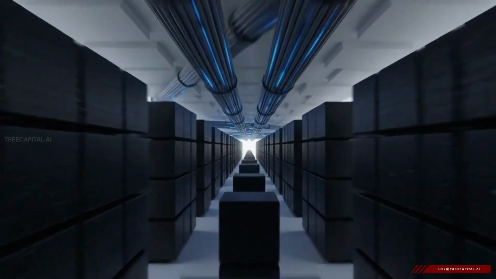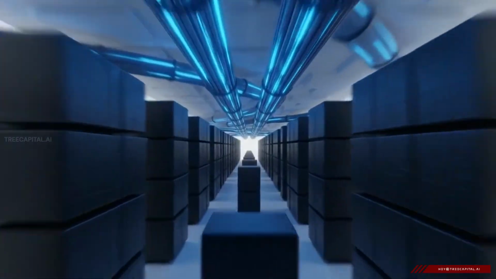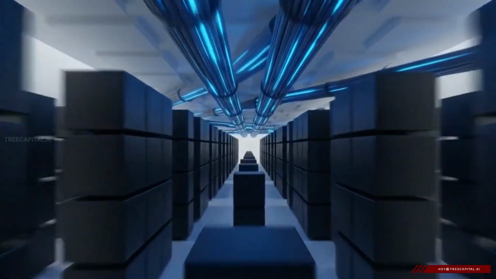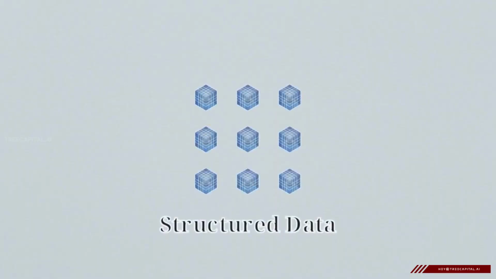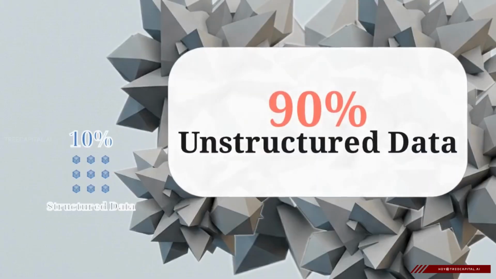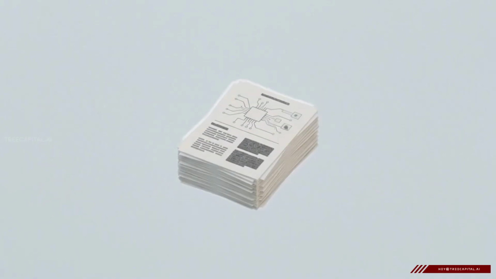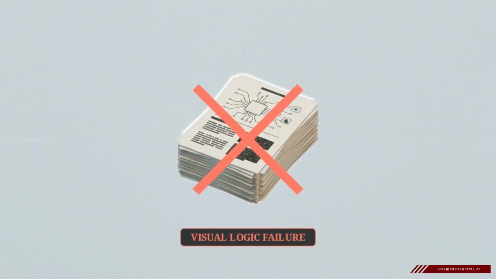Every second, petabytes of information are flooding through the fiber optic cables and server racks of the modern global enterprise. We tend to think of this information as perfectly organized rows and columns in a database, but those neat, structured tables account for a tiny fraction of global data. The remaining 90%... These models are built to predict the next logical word, not to comprehend complex visual text relationships.